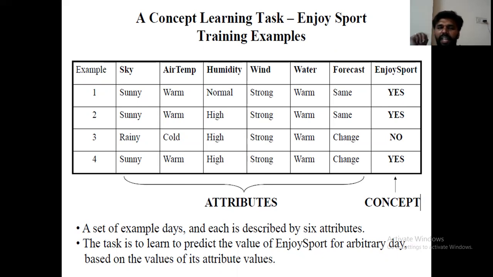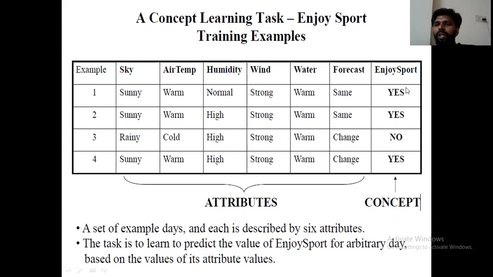If you observe the sky as a feature, for the sky feature, 2 possible values are there. For air temp feature, meaning air temperature, 2 possible values are there. For humidity, 2 possible values are there. For wind, only 1 value is mentioned. For water, only 1 value is mentioned. For forecast, 2 values are mentioned.